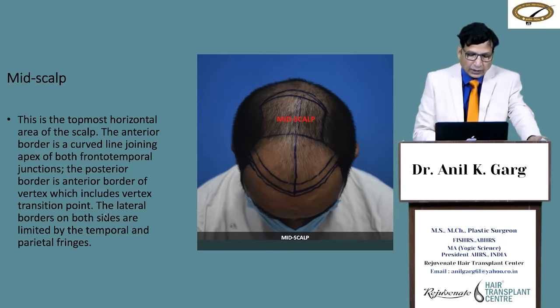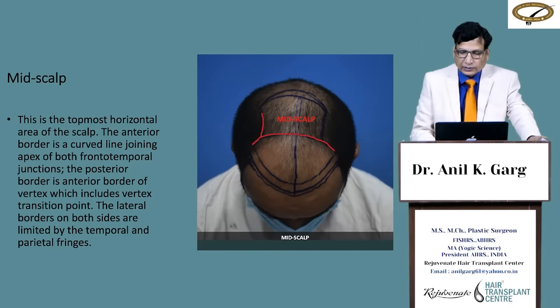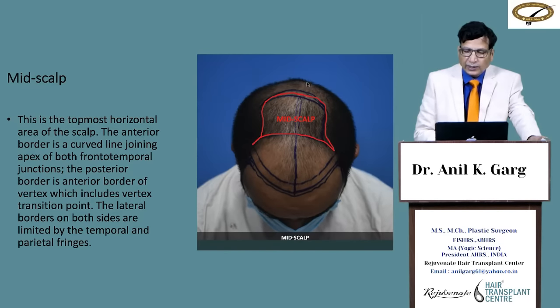The lateral border on both sides are limited by temporal and the parietal fringe. This is the mid-scalp area. Anteriorly is the frontal part, posteriorly is the vertex or the crown, last boundary is the vertex transition point and both side temporal fringe and the parietal fringe.